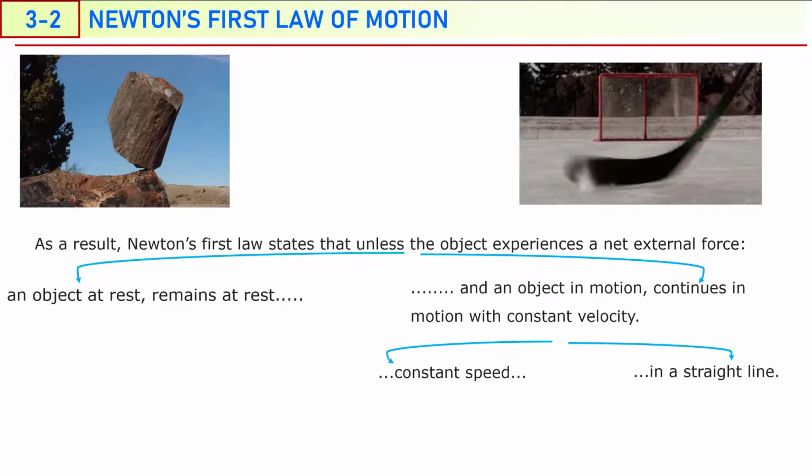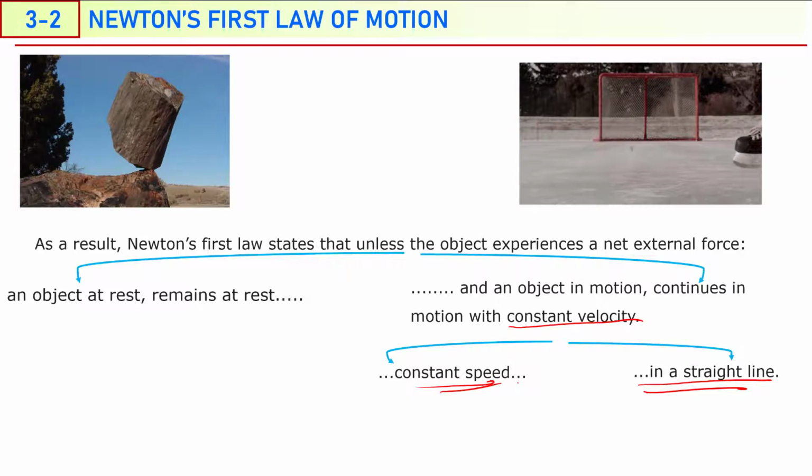As a result, Newton's first law states that unless the object experiences a net external force, that is, the net external force acting on the object is 0, an object stays at rest if it is initially at rest. But an object initially in motion will continue its motion with constant velocity, which means a straight line path with constant speed.